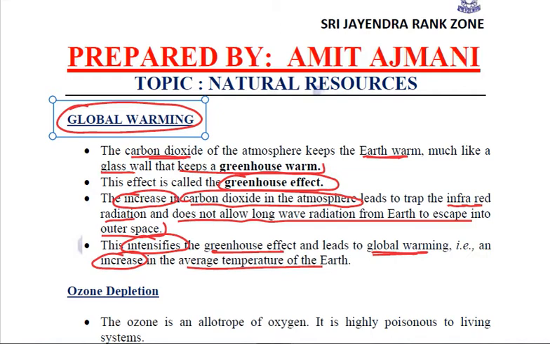So that is the problem we are concerned about, which is caused by global warming. And this carbon dioxide, how is it increasing in the atmosphere? Human activities. Number one is deforestation.